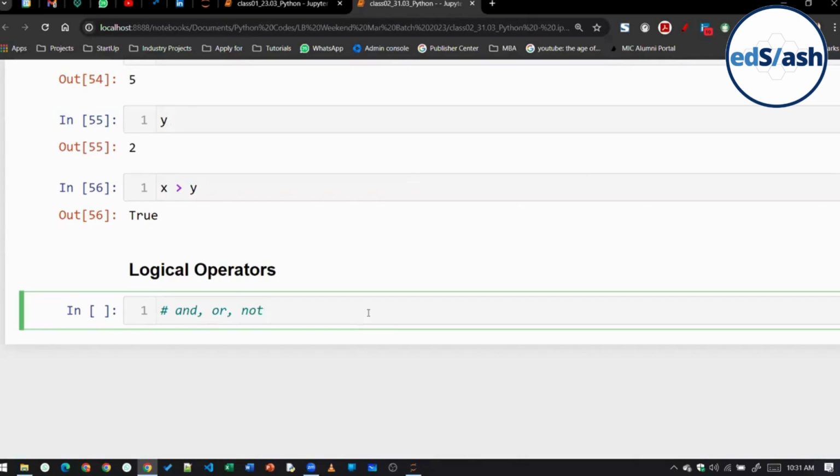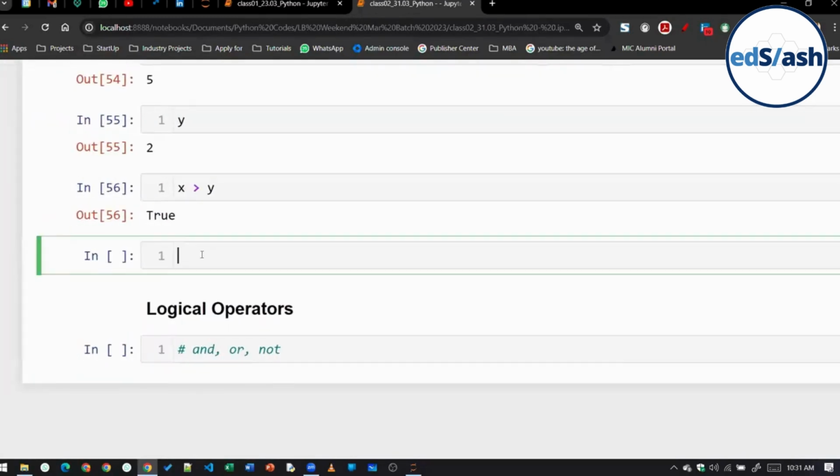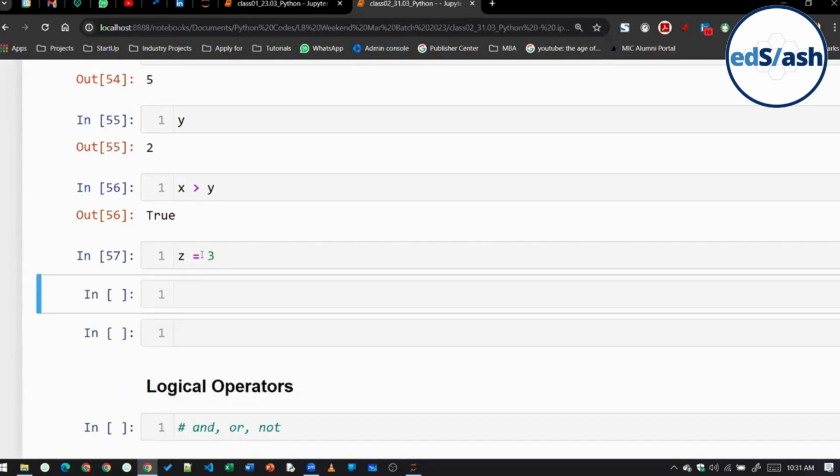No, Vinesh, you cannot use more than two variables at a time. Let me just quickly tell you. Suppose there is a variable z equal to 3, and you're writing x is greater than y is greater than z.